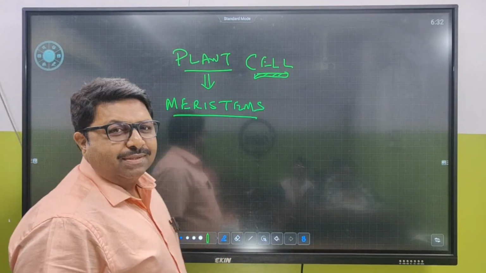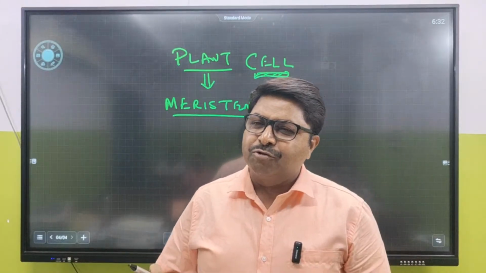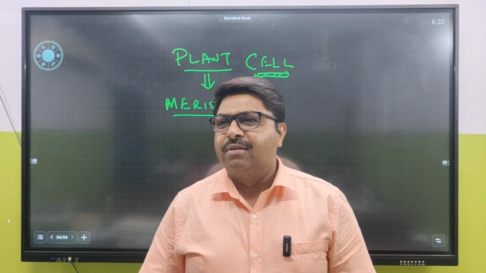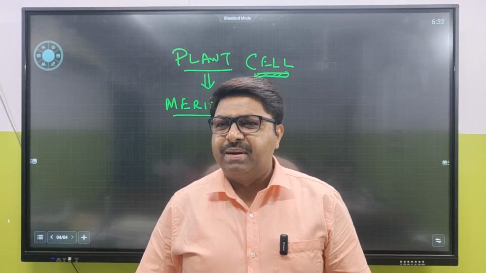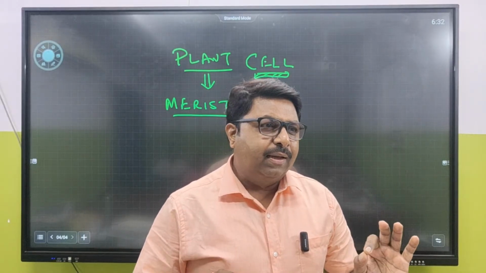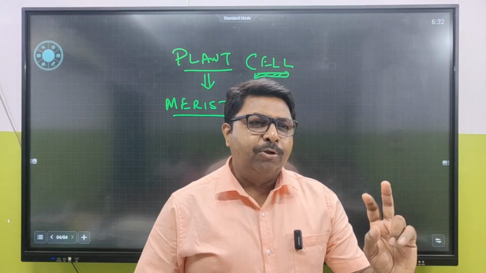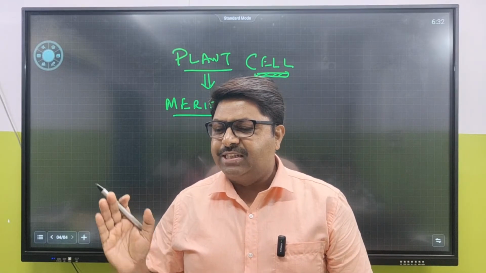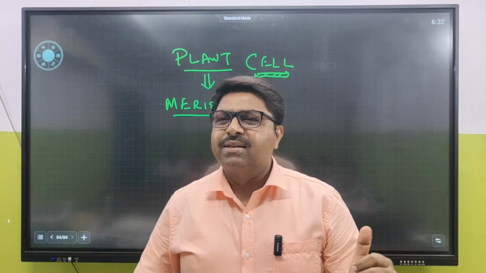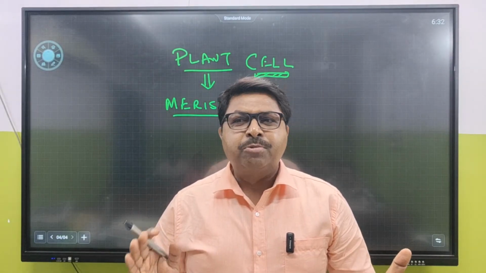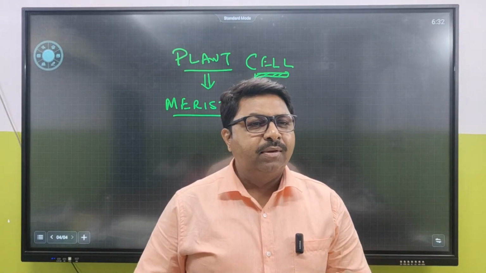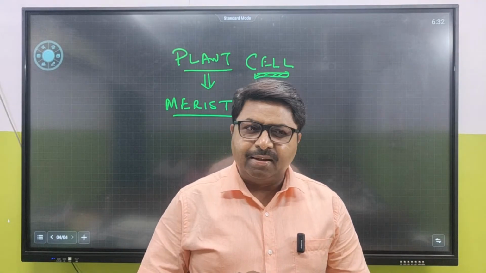And what are meristems? We know that plant tissues are 2 types. We have already done in anatomy of flowering plants. Fine. Tell me, meristems are 2 types. Normally plant cells we can classify them into 2. One is meristematic tissue and the one is permanent tissue. Meristematic tissue কয় রকমের হয়? 2 রকমের হয়. There are 2 different types of meristematic tissues. Number 1, primary meristem, another one secondary meristems.